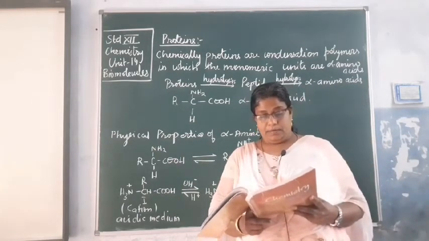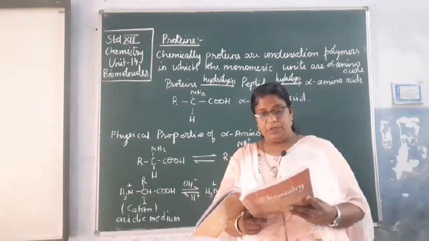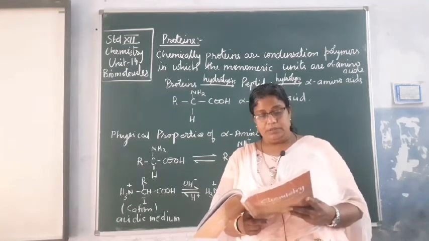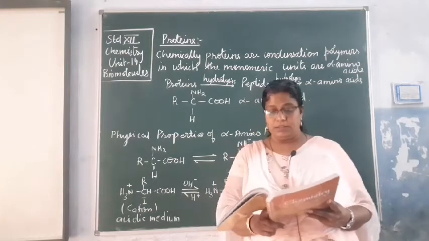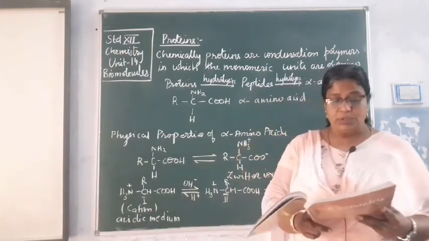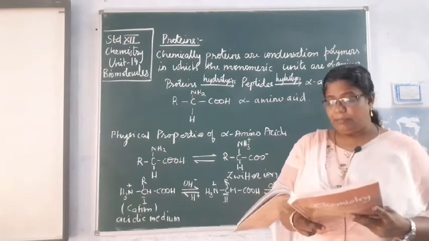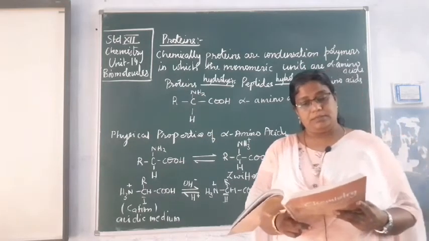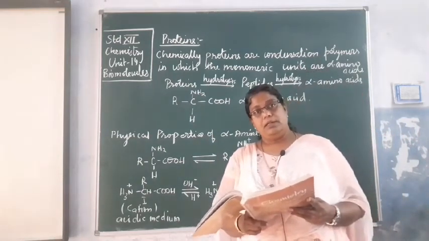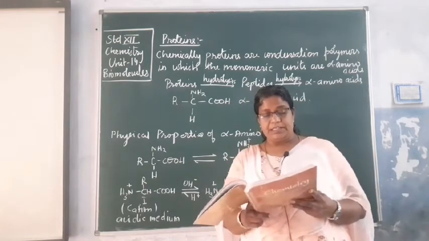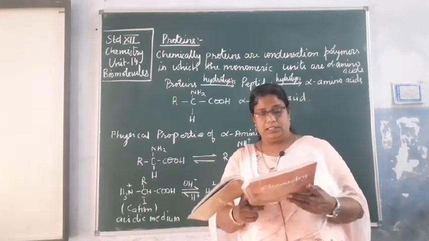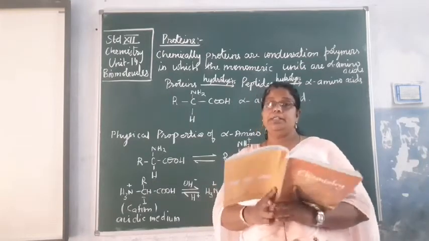Those amino acids you will classify as basic, acidic and neutral. So amino acids you can classify into basic amino acids, neutral amino acids and acidic amino acids. In the table the first one is given as glycine, where your R is H.